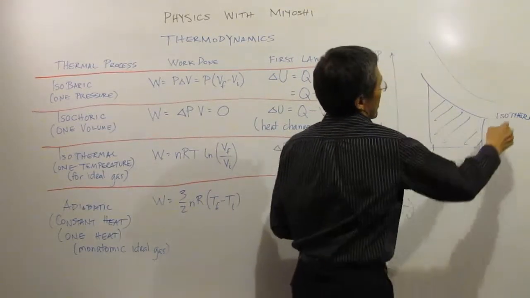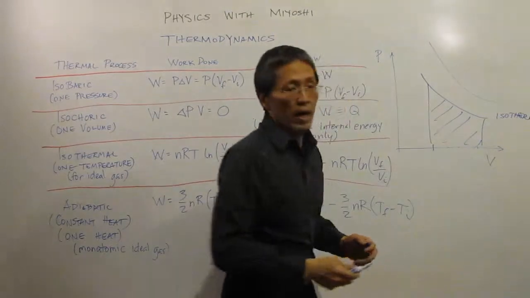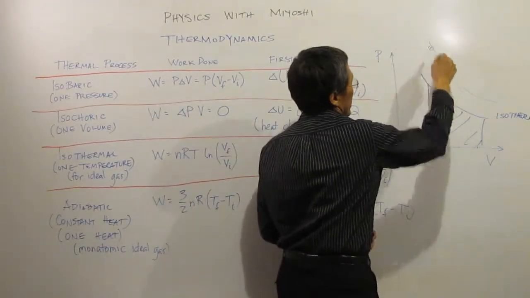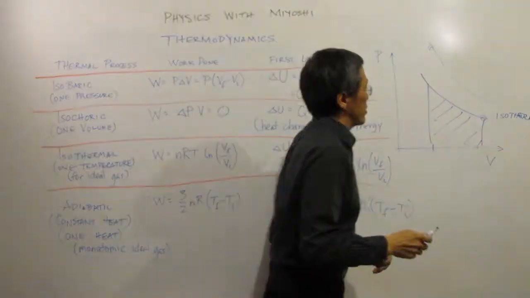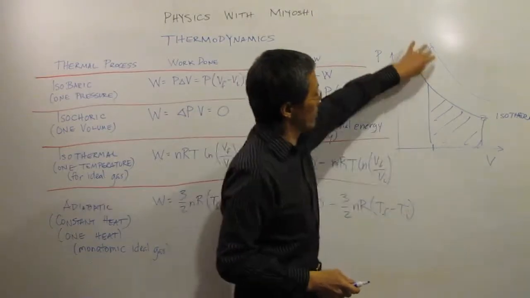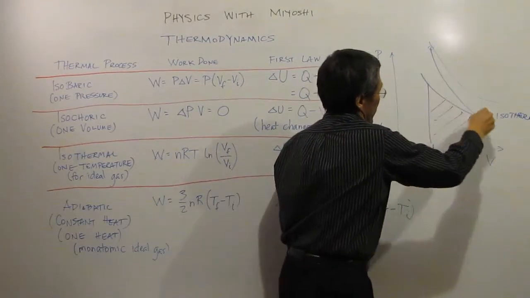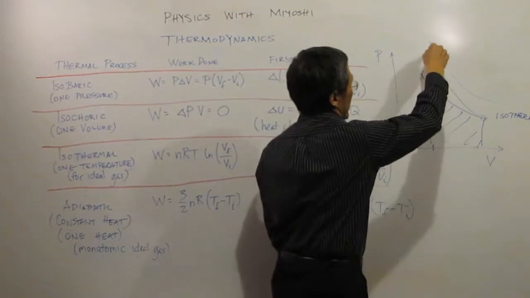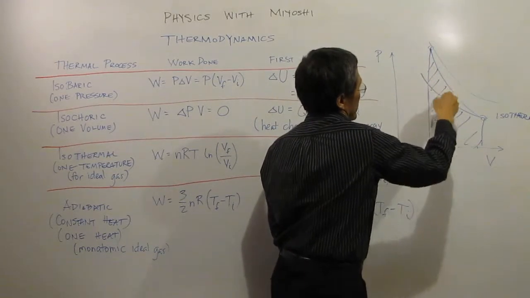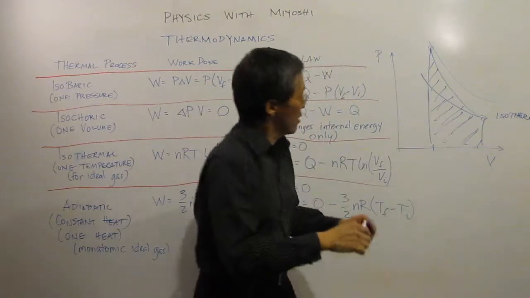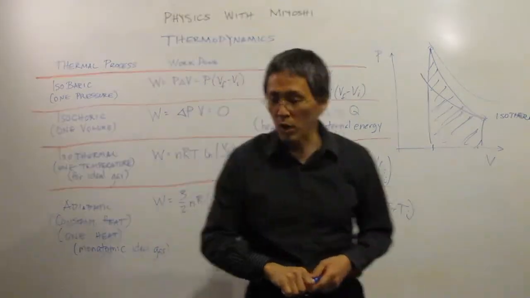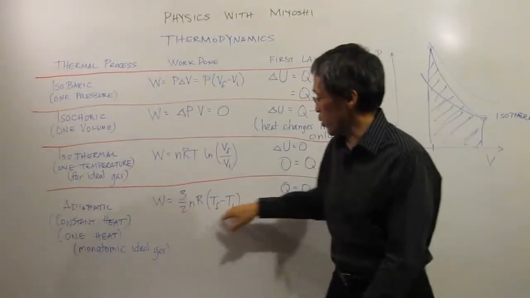So here's another isotherm. We have an initial and final, one on one isotherm and another on the other isotherm. And so I would make something like that. And this time my work will be everything under that curve there. So that's the work again.